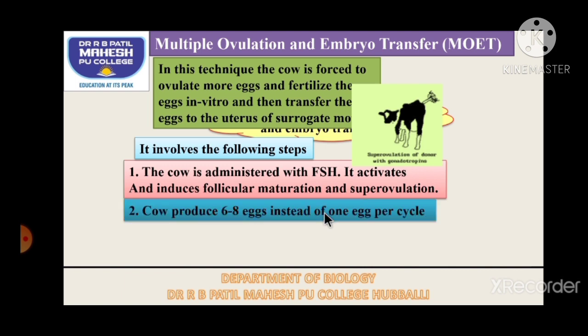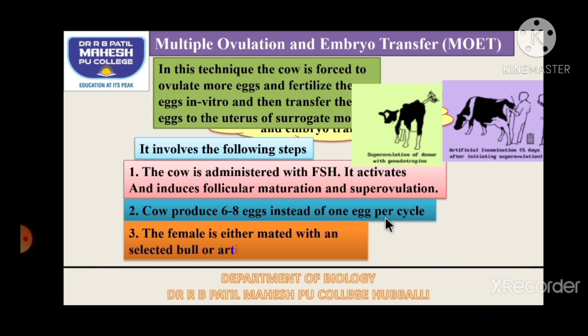Now the cow will produce 6 to 8 eggs instead of 1 egg per cycle. The female is allowed to mate with the selected bull naturally, or it will be artificially inseminated. So we have understood artificial insemination. With the help of the catheter, the semen can be collected from the male and inserted into the female reproductive tract. By either of these two processes, the female is made to mate with the male.